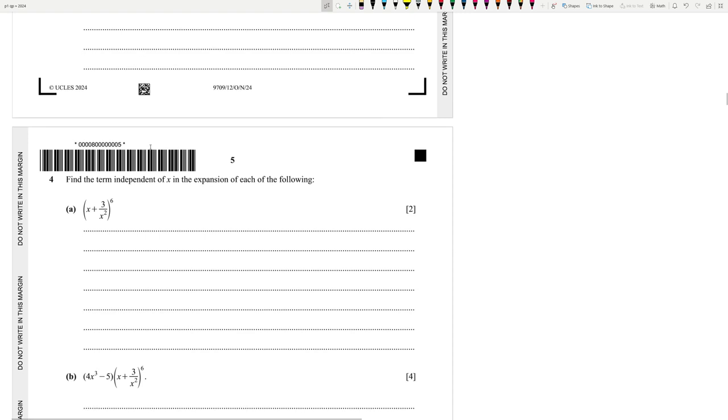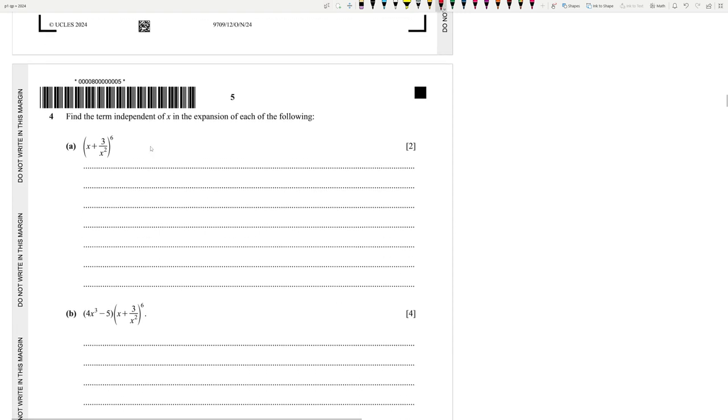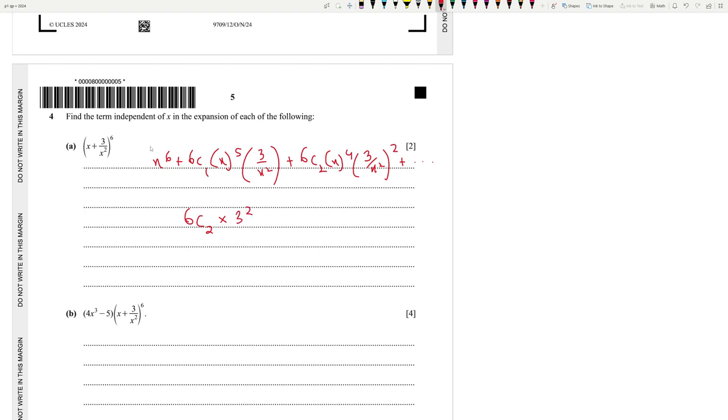Number 4, find the term independent of x in the expansion of this. I do it manually, which is basically x to the power 6 plus 6c1, x to the power 5, times 3 by x squared, plus 6c2, x to the power 4 times (3 by x squared) whole squared. This is the term where the x's cancel out. So it's basically 6c2 times 3 squared, because we get rid of the x's. So that's 135. That is our answer.